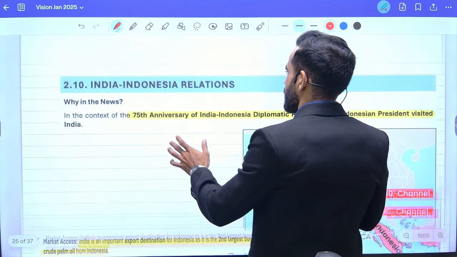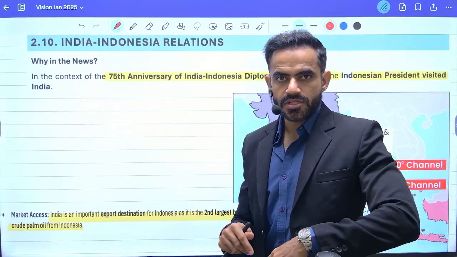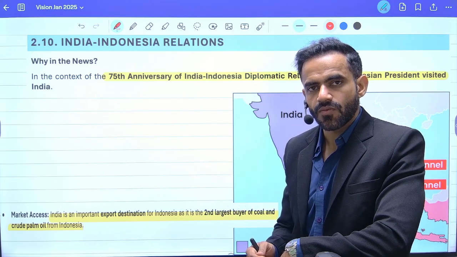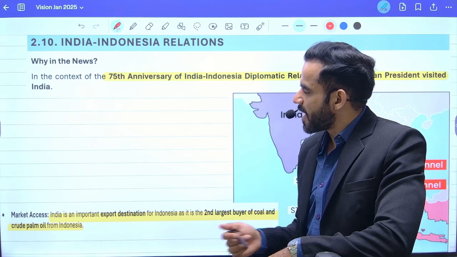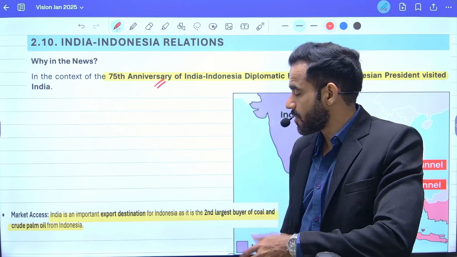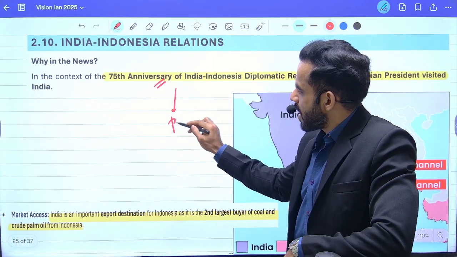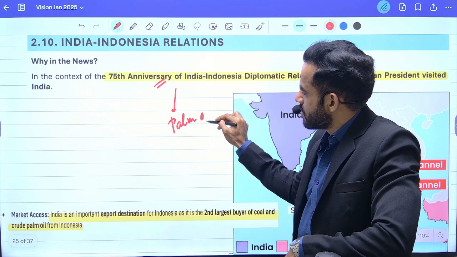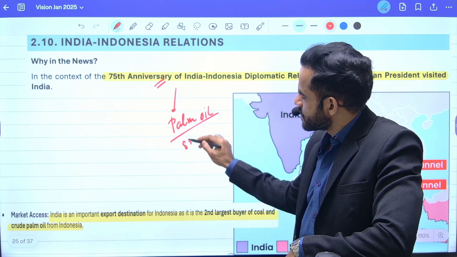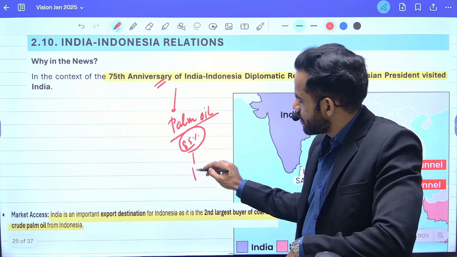Next is related to the India-Indonesia relationship. This relationship was in news because for this Republic Day ceremony, the President of Indonesia was our chief guest. Apart from that, India-Indonesia celebrated the 75th anniversary of their diplomatic relationship, and we import palm oil from Indonesia. In fact, 85% of the palm oil production is from Indonesia and Malaysia.